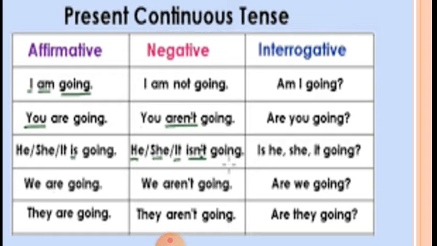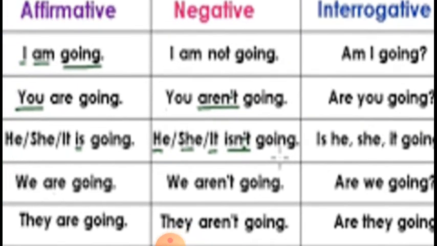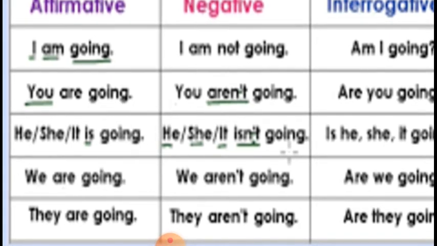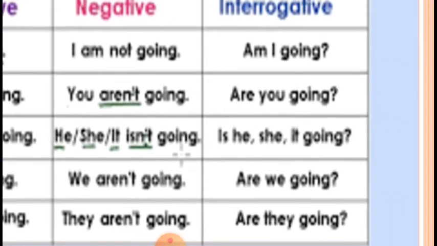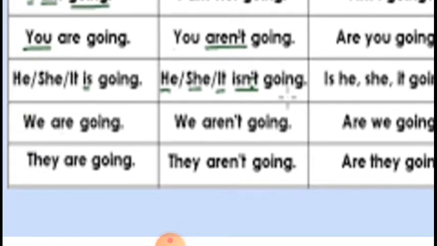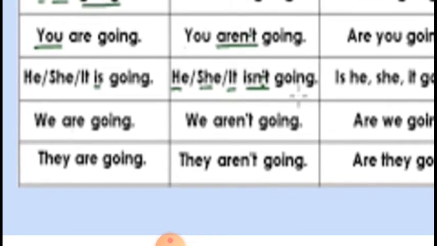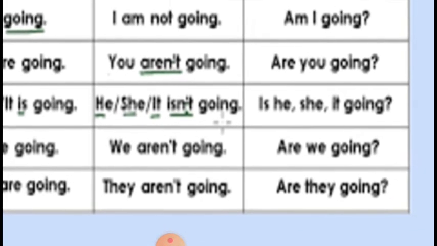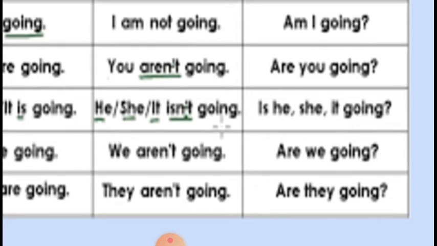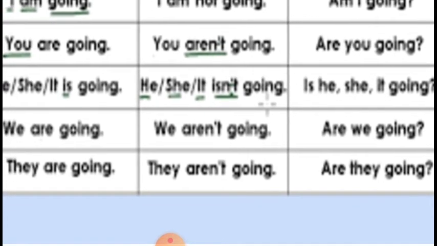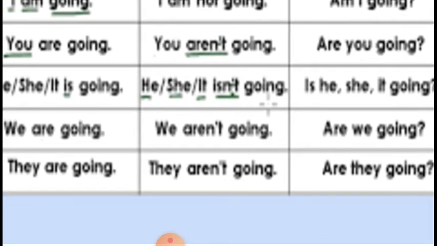You are going. You aren't going. Are you going? He is going, or she or it is going. He isn't going. Is he going? We are going. We aren't going. Are we going? They are going. They aren't going. Are they going?